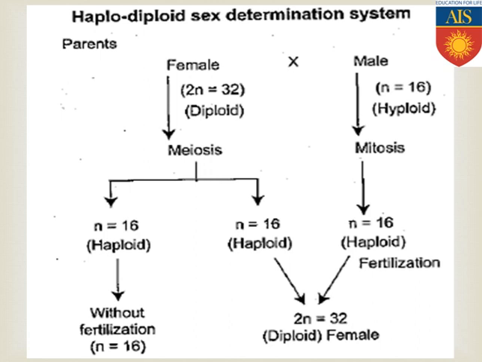Now when the queen produces the gametes, obviously those gametes will be produced by meiosis cell division, and all those gametes will contain 16 chromosomes, because gametes always contain the haploid number of chromosomes. But in case of male, keep in mind, the male itself contains 16 chromosomes because the male is haploid. When gametes are produced from the male, these gametes will be produced by mitosis cell division. Here meiosis is not taking place, mitosis is taking place, and for that reason the gametes or sperms produced from the drones will also contain 16 chromosomes, that is the haploid number.